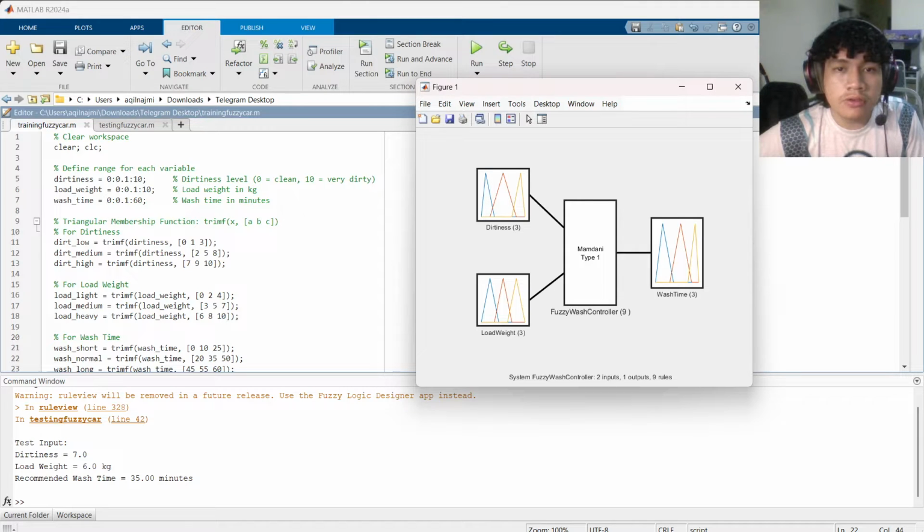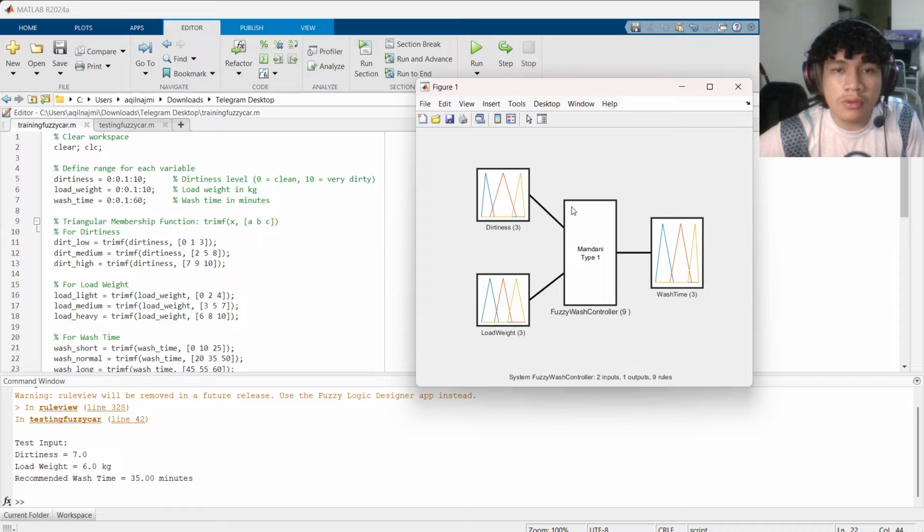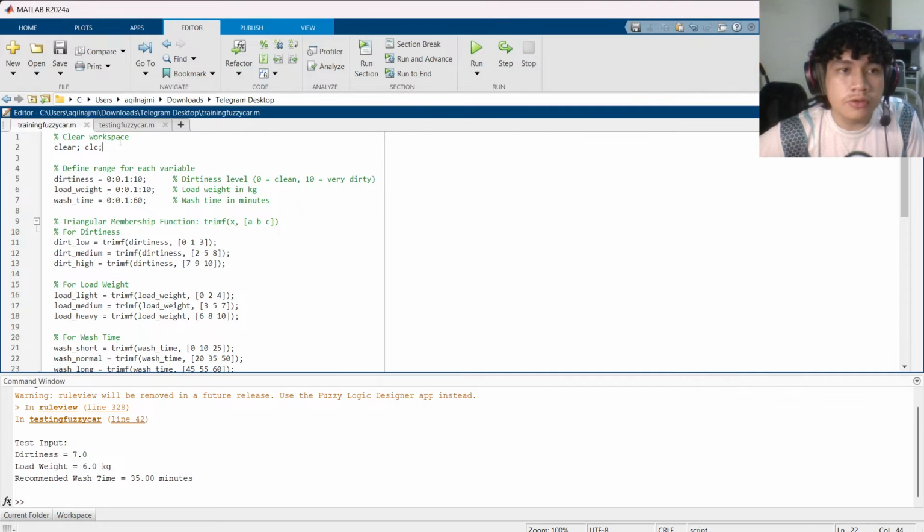2310623774. So for my fuzzy project, my title is fuzzy washing machine controller. So this is my fuzzy logic. So I have two inputs, which is dirtiness and load weight, and the output is wash time. So I use Mamdani. So this is my training coding.